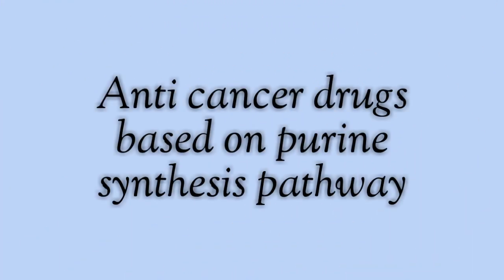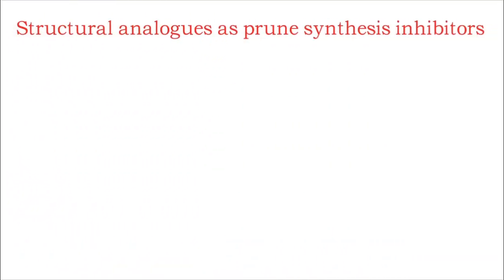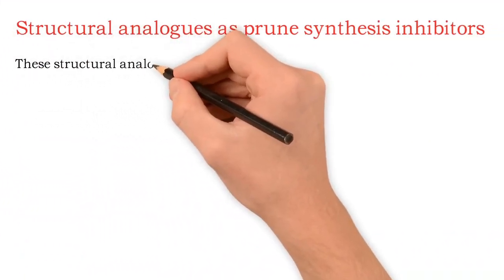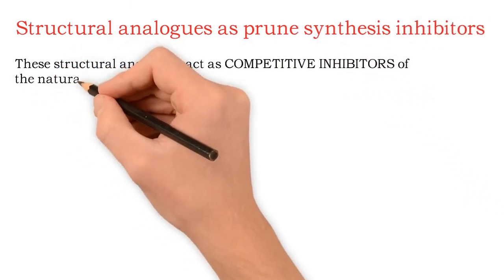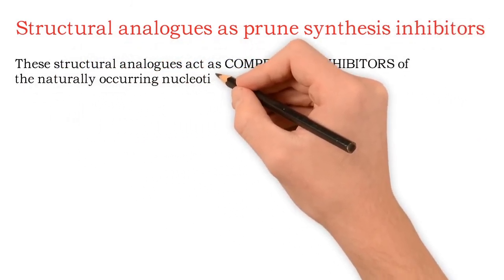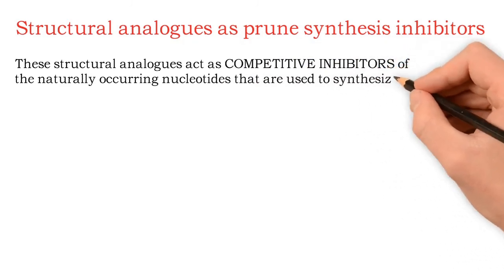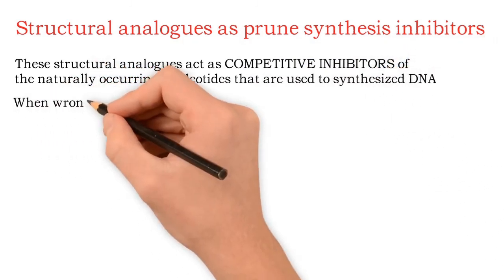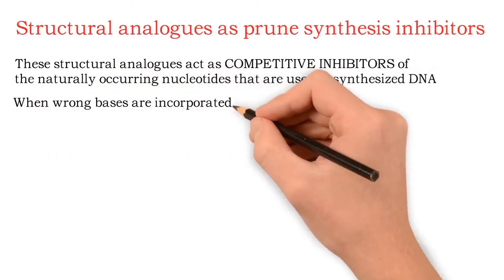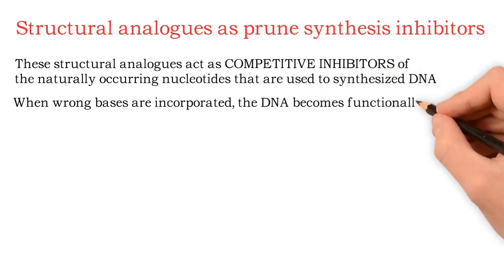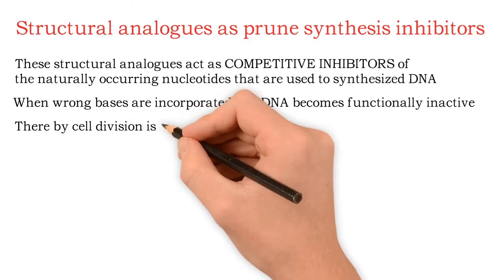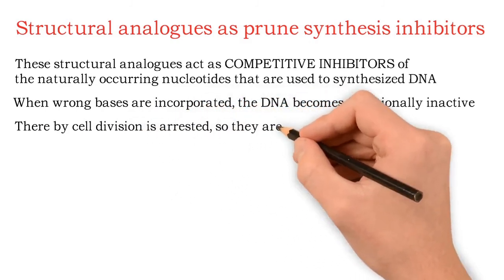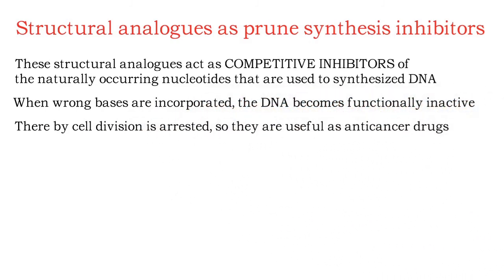Now we'll see anti-cancer drugs based on the purine synthesis pathway. Structural analogues act as competitive inhibitors of the naturally occurring nucleotides that are used to synthesize DNA. So when wrong bases are incorporated, the DNA becomes functionally inactive. Thereby, cell division is arrested and they are useful as anti-cancer drugs.